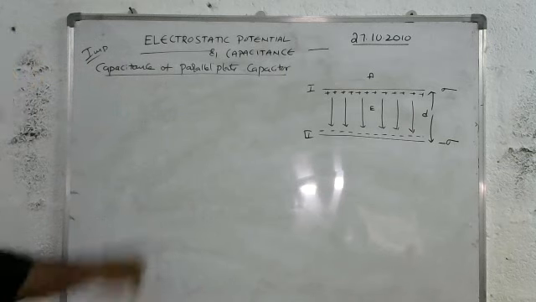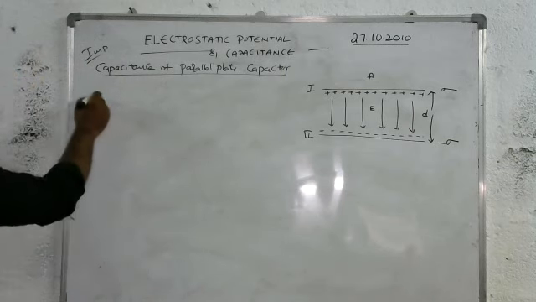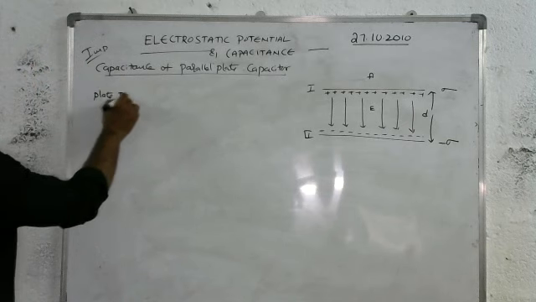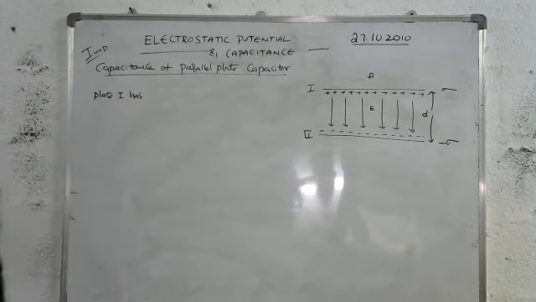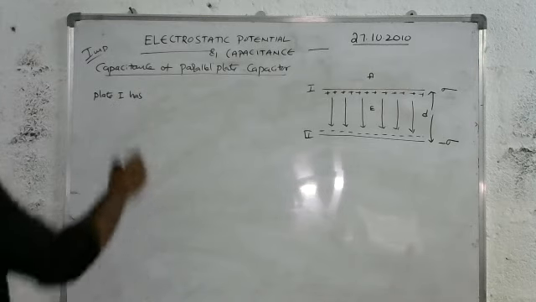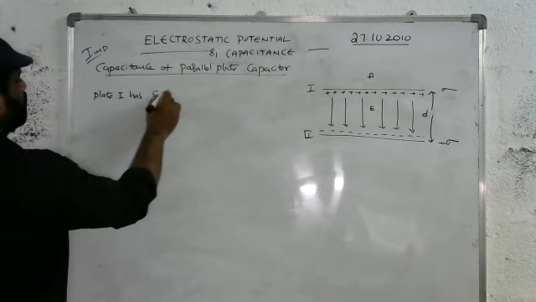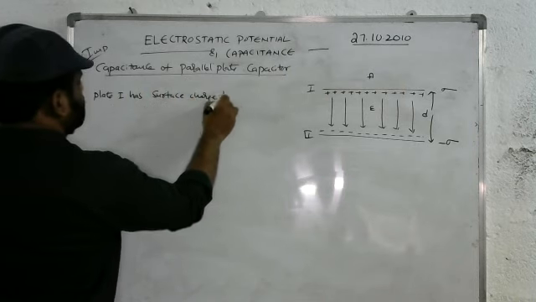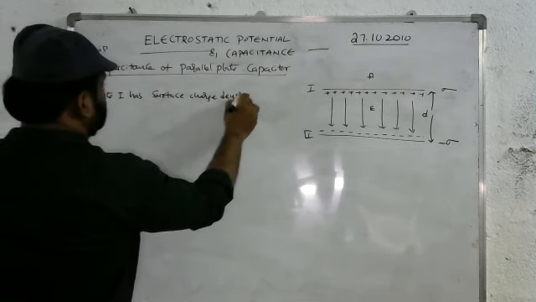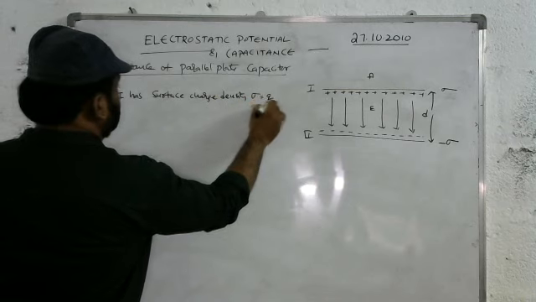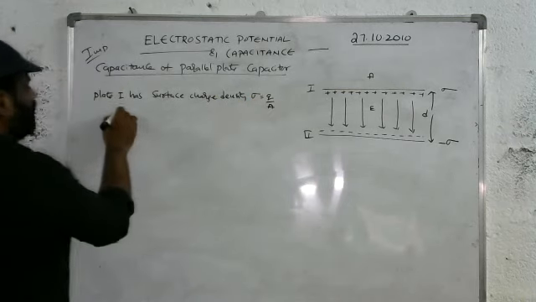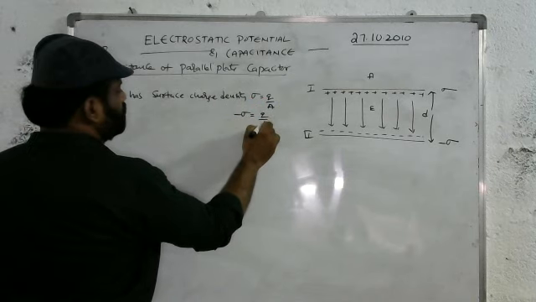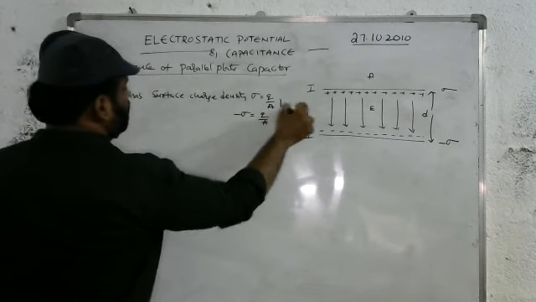So plate 1 has surface charge density sigma equal to Q by A, and plate 2 has a surface charge density minus sigma equal to Q by A. Let it be the first equation.